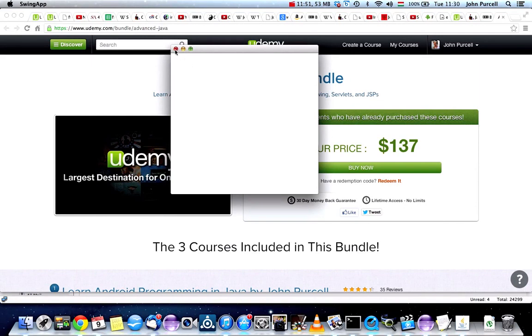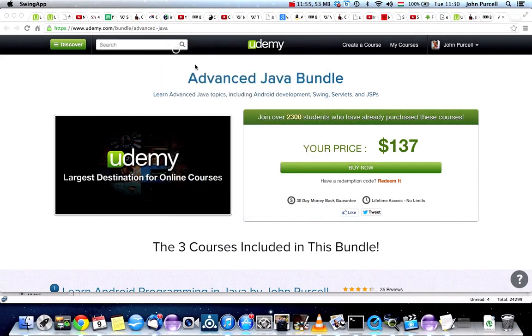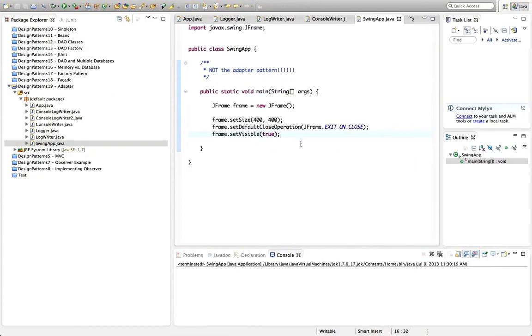I can click this red cross here on the Mac. It's still a cross in the corner anyway, and it quits the application. Now, there are all kinds of things you might want to do with JFrames, but one thing you could do, and this is quite common in Swing, is set a window listener to listen to it. So let's say I want to know when this window opens, or you might want to know when it closes, so you could close a database connection or something like that.